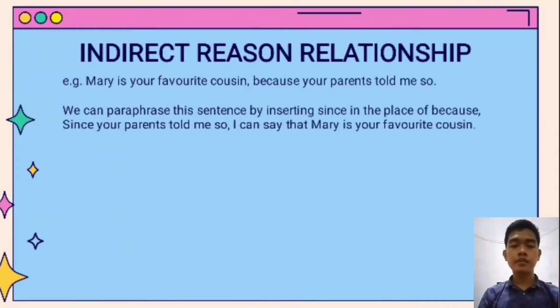Next, indirect reason relationship. Example: Mary is your favorite cousin because your parents told me so. We can paraphrase this sentence by inserting since in the place of because. Since your parents told me so, I can say that Mary is your favorite cousin.